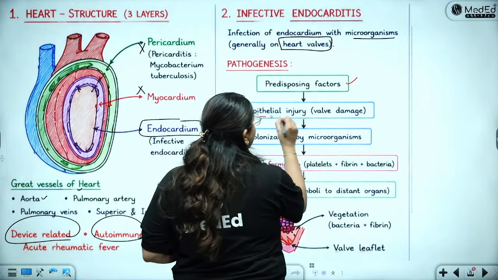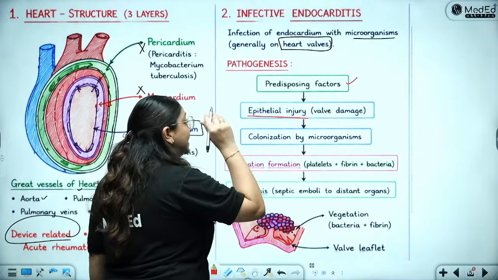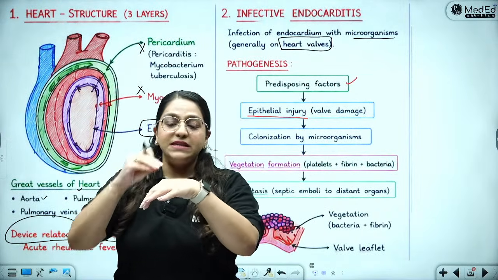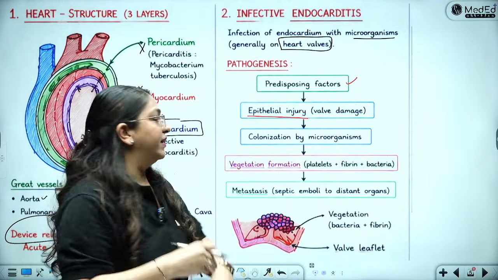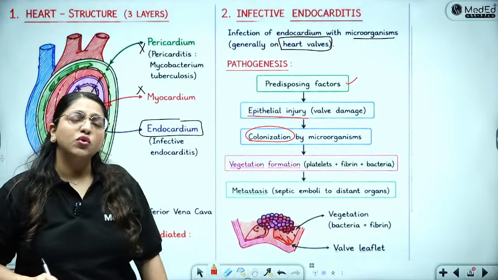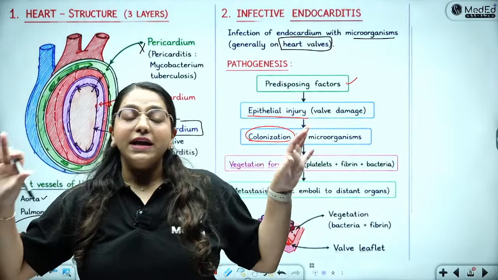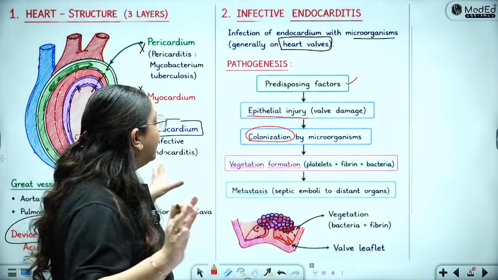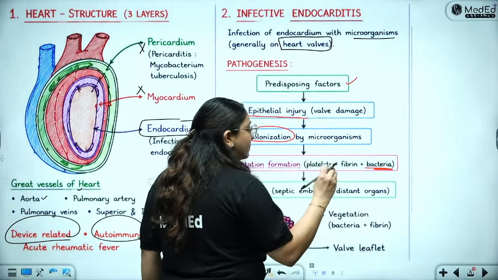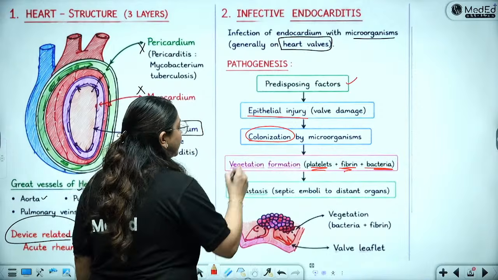So this is the endothelial injury, the valve damage. On the rough surface of the damaged valves, the bacteria are going to get implanted. When they get implanted, that is the colonization by microorganisms. Colonization simply means you're sitting there, you've made a home there. Now it's colonized, many bacteria have come together, and when these bacteria mix up with the platelets and the fibrin in that area, that is what is called a vegetation.